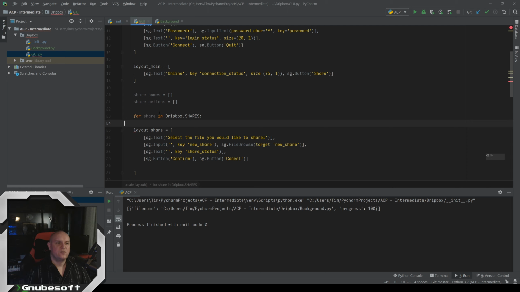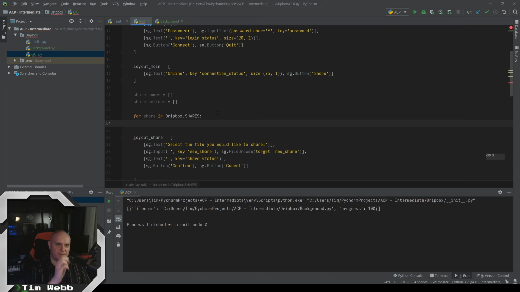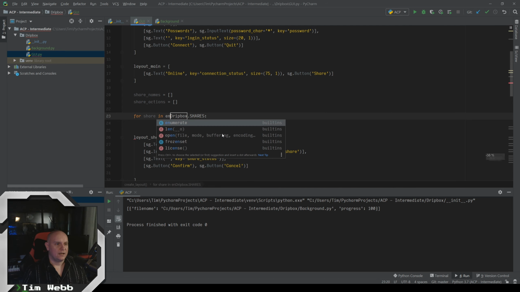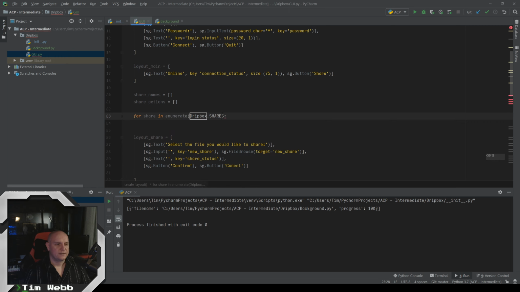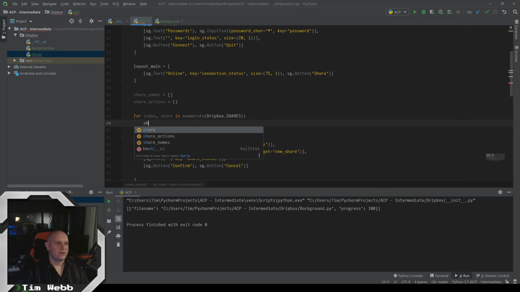But we also want to know the index. Like when we have a list, we'll have an index of this is 0, this is 1, this is 2. We want to know that number, and we don't get that when we're iterating with a for loop. We can, however, if we use an enumerate. This is basically like doing the same thing, except now it's getting us the values that we want, but it's also putting out an index before that. So that will be helpful.